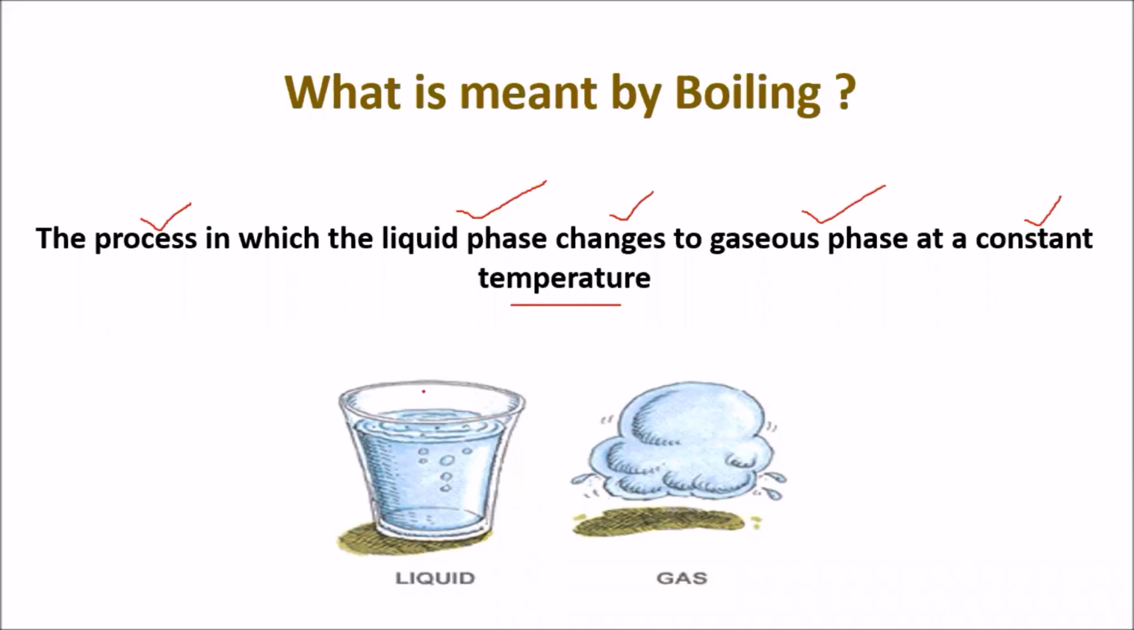If you observe here, there is a tumbler. Inside that tumbler there is liquid water. If you apply heat to that water, what happens? After some time it changes into gas. That is known as boiling. In our next topic, let's discuss boiling in detail.